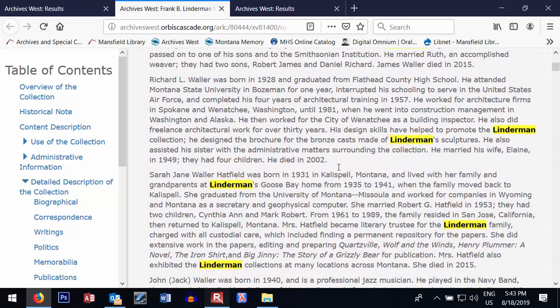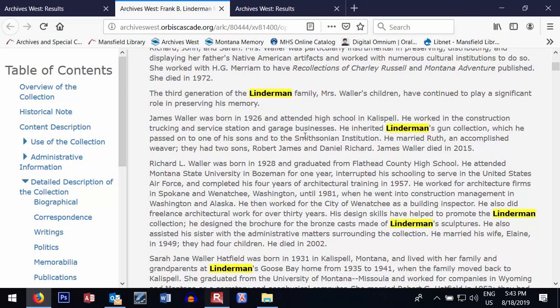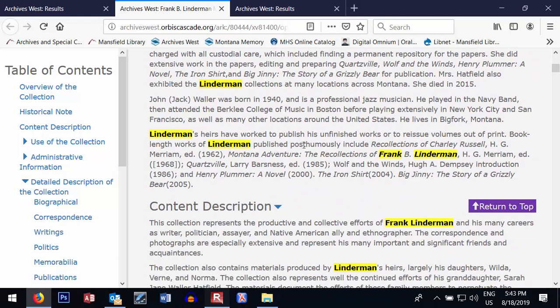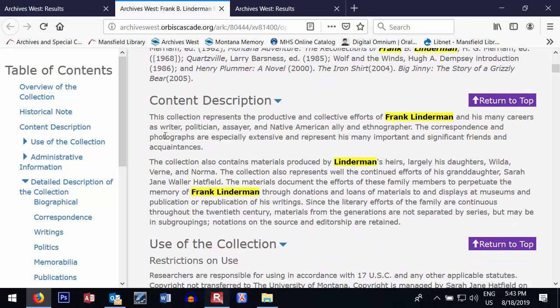And you'll see quite a bit of information about his children because they continued to carry on his legacy after he died. And then you'll see a content description. So this is where you'll find a little more information about what the collection has in it as a whole. So it contains correspondence and photographs. It also contains materials produced by Linderman's heirs, largely his daughters Wilda, Vern, and Norma.